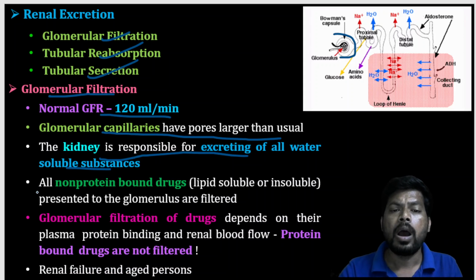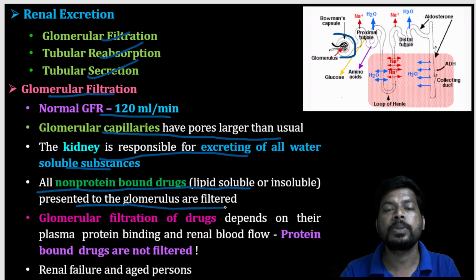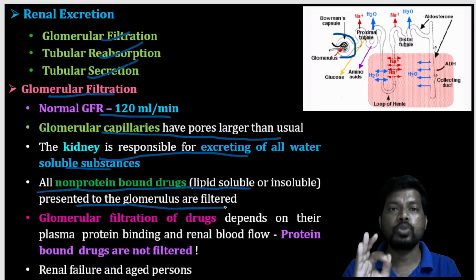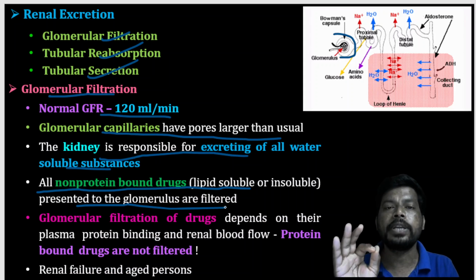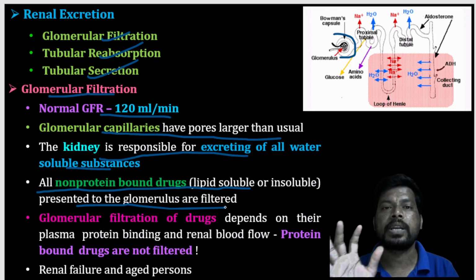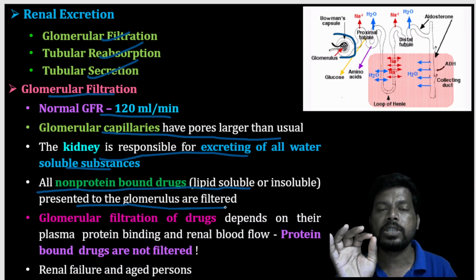Next, all non-protein bound drugs, lipid soluble or insoluble, presented to the glomerulus are filtered. Especially non-protein bound drugs only are eliminated, because protein bound drugs have large molecular weights and are unable to undergo filtration. For example, albumin is one of the plasma proteins involved in drug binding.